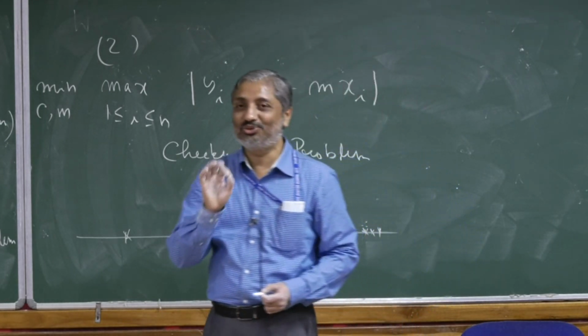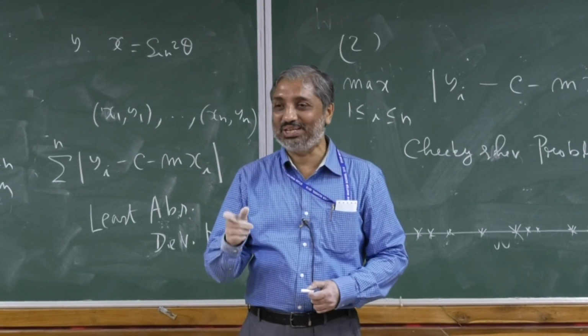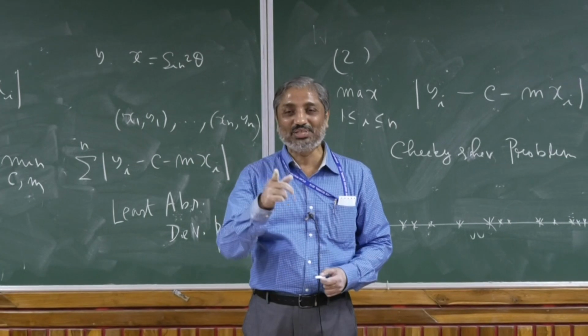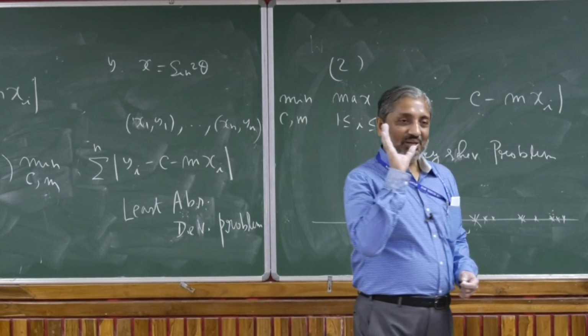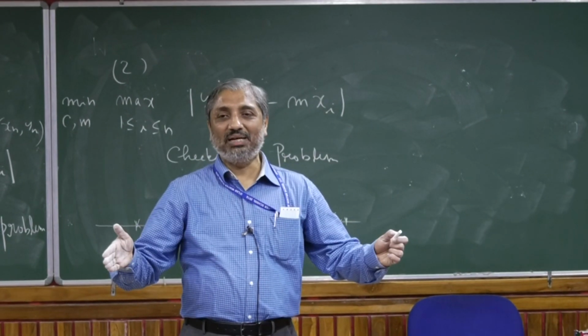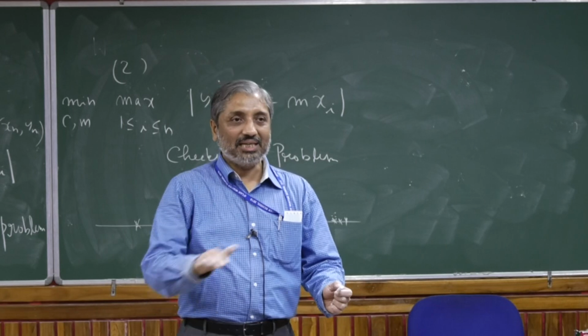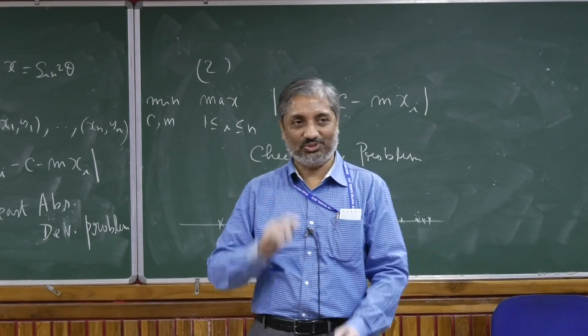Okay? So when you have to find out the solution, it might be a very difficult problem. But if I tell you the solution, proving that it is the solution is not so difficult. Okay? So what you have to do is look for an interval of the shortest length that covers 50% of the data points, and the midpoint of that is the solution.